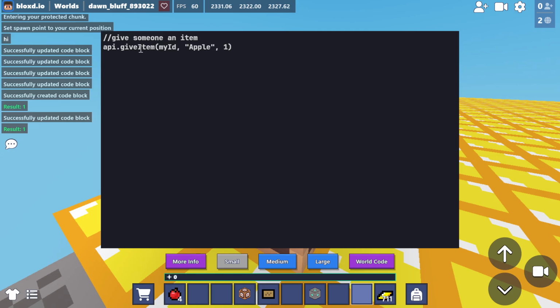So app.giveItem. You want to make sure that the I is capitalized. It's like that with anything really. If you're doing app.setClientOption, you want each new word besides the first one to be capitalized, just like this. And then myID, it's the same thing, except the D is lowercase, because it works that way. Same with this, air jump count.